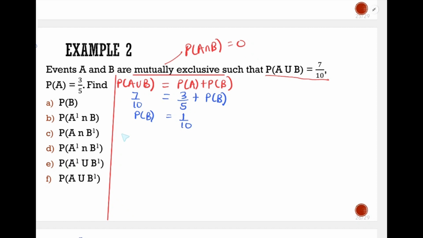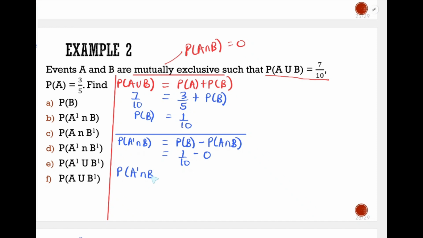Then part B wanted us to find the value of probability of A complement intersection B, or probability of B only. We know that probability is got by getting probability of B minus probability of A intersection B. We looked at that in our first lessons. But what is our probability of B? Our probability of B is 1 out of 10, and our intersection doesn't exist for mutually exclusive events. So we shall have our probability of A complement intersection B as 1 out of 10.